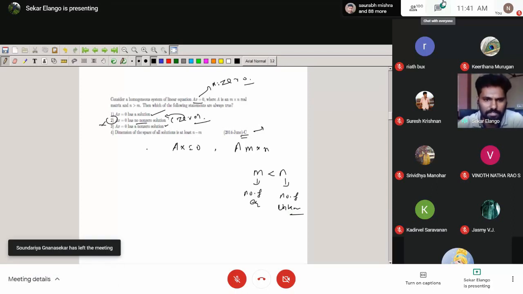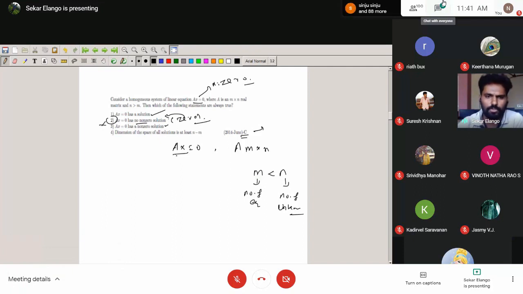Now for these options, we have two things for a homogeneous system: either a unique solution or infinitely many solutions. When it comes to the unique solution, for rectangular or square matrices, the rank of A is equal to n, where n is the number of unknowns. Unique means we have exactly one solution.